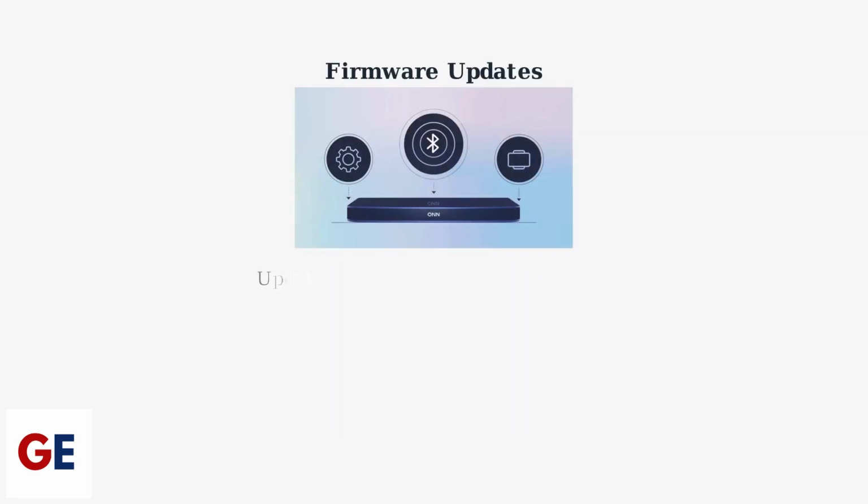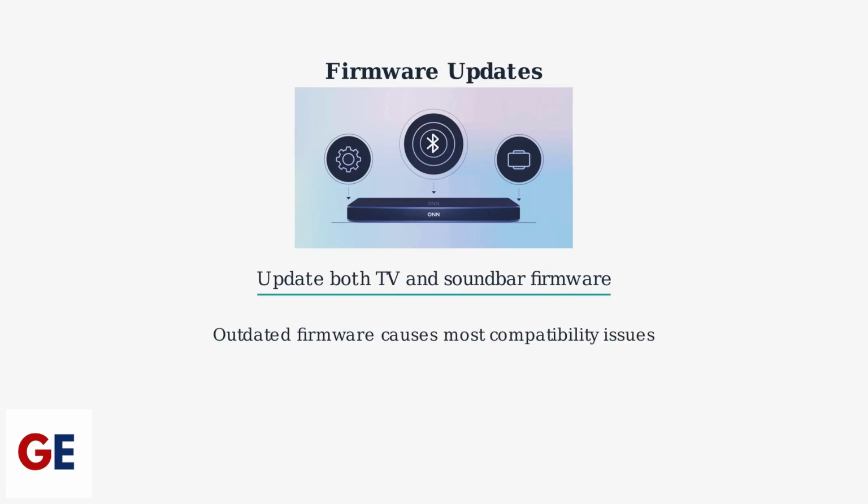When basic HDMI and optical connections fail, advanced troubleshooting steps can resolve most remaining issues. The first and most critical step is updating firmware on both your TV and soundbar. Outdated firmware is responsible for most compatibility issues between devices. Check your TV's settings menu and the soundbar manufacturer's website for the latest updates.